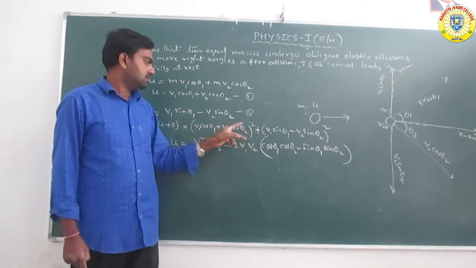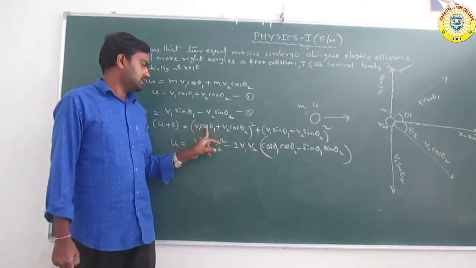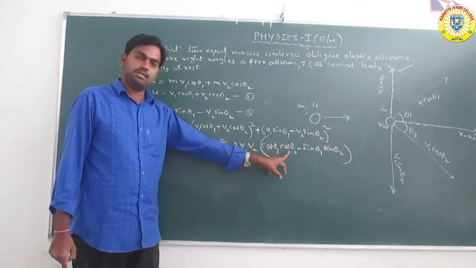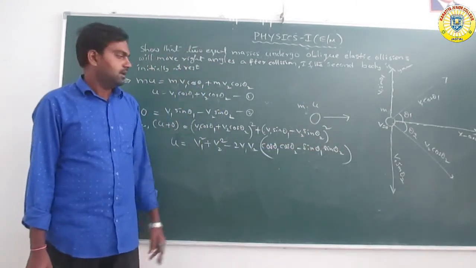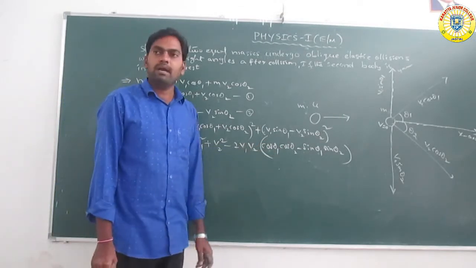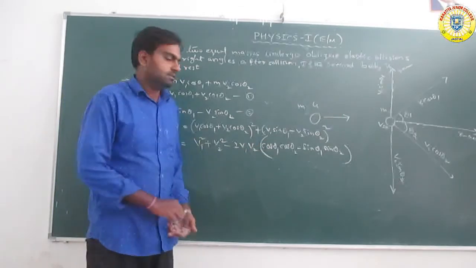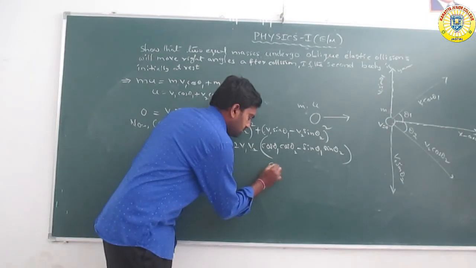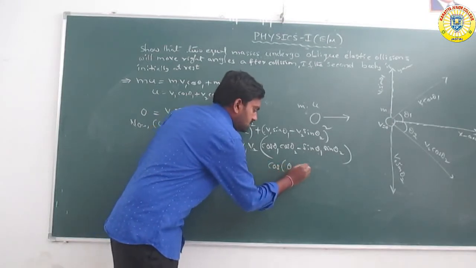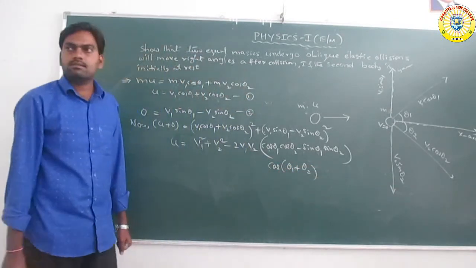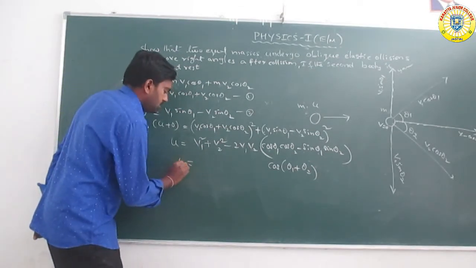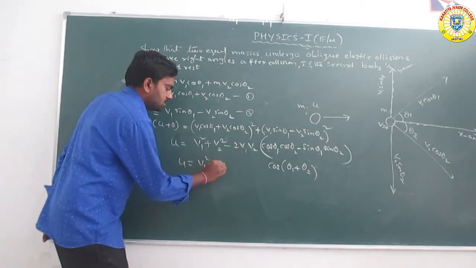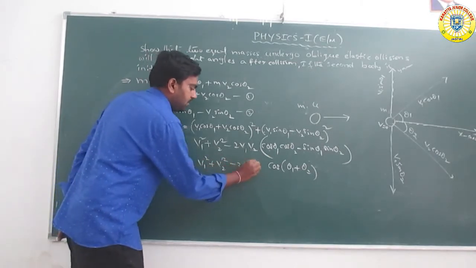So the remaining equation is cos theta 1 cos theta 2 minus sin theta 1 sin theta 2, and that is called cos of theta 1 plus theta 2. So u square is equal to v1 square plus v2 square minus 2 v1 v2 cos theta 1 plus theta 2.